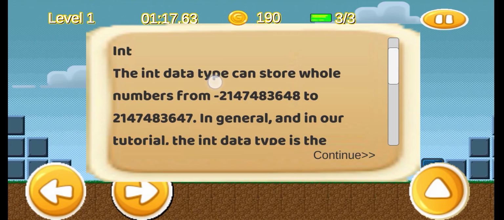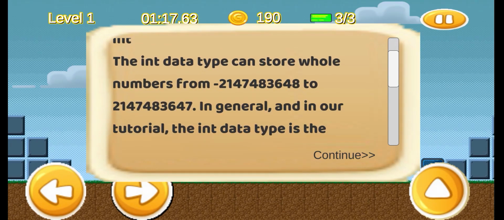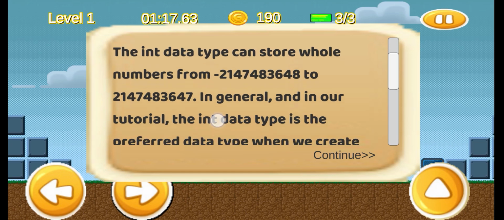Integer types. Int. The int data type can store whole numbers from about negative 2 billion to positive 2 billion. In general, and in our tutorial, the int data type is the preferred data type when we create variables with numeric values.